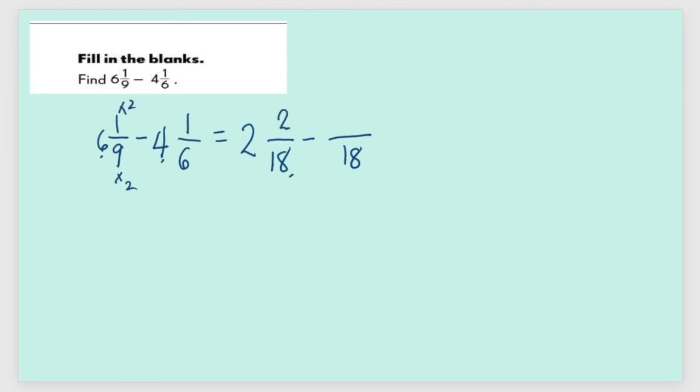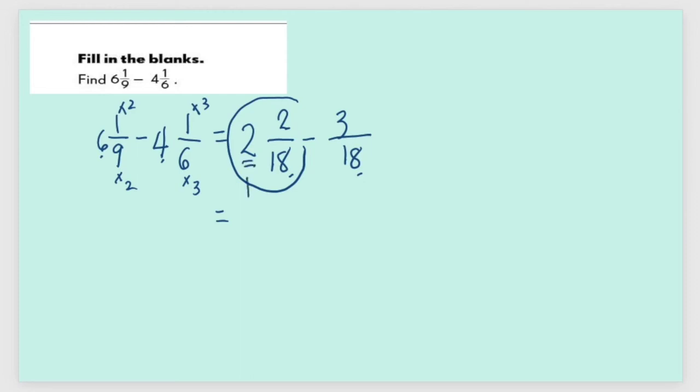Let's go to the second one. 6 times 3 is 18. So 1 times 3 is 3. Again, we cannot subtract 3 over 18 from 2 over 18. But we can subtract it from 2 and 2 over 18. So let us rename the whole number first.